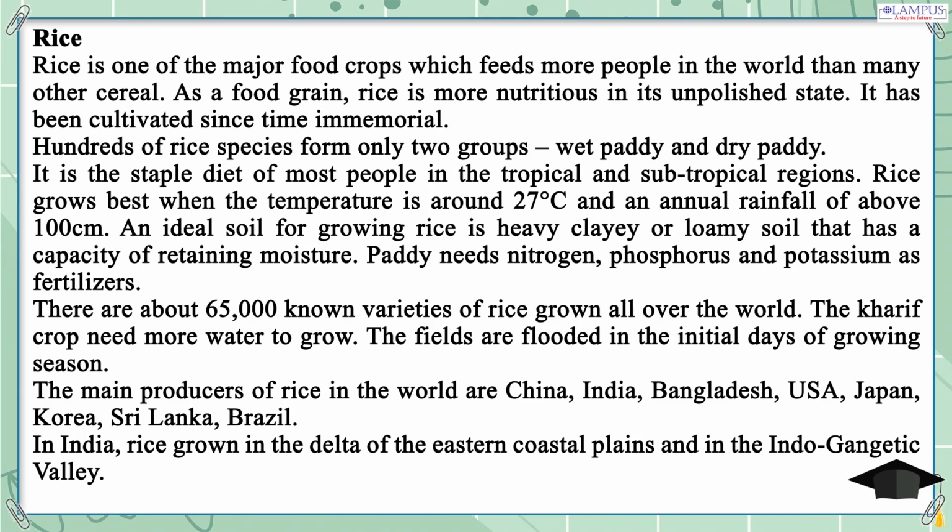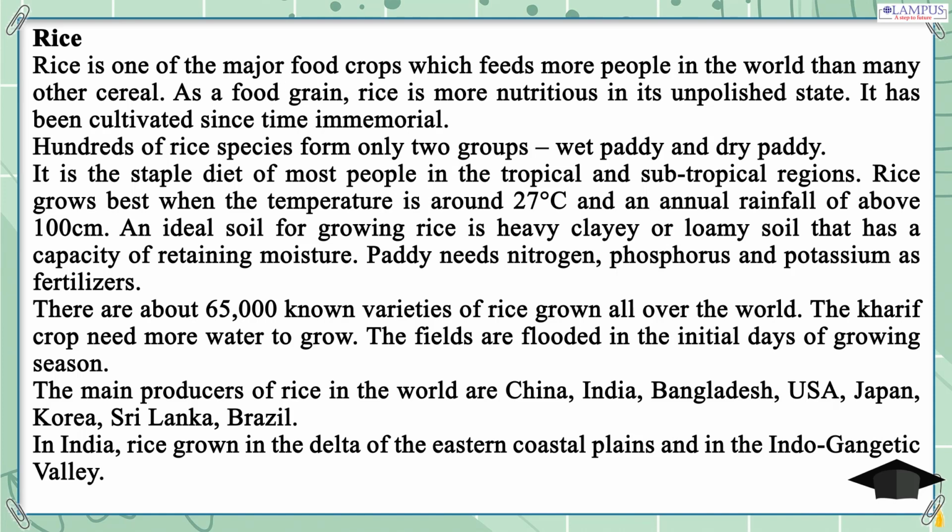The kharif crop needs more water to grow. The fields are flooded in the initial days of the growing season. The main producers of rice in the world are China, India, Bangladesh, USA, Japan, Korea, Sri Lanka, Brazil. In India, rice is grown in the delta of the eastern coastal plains and in the Indo-Gangetic Valley.